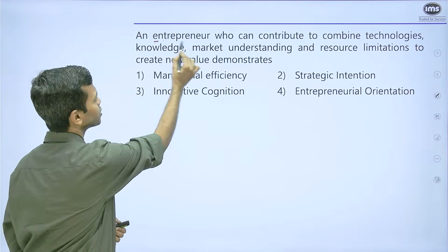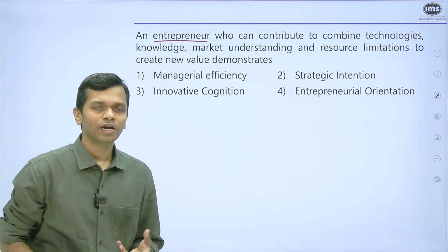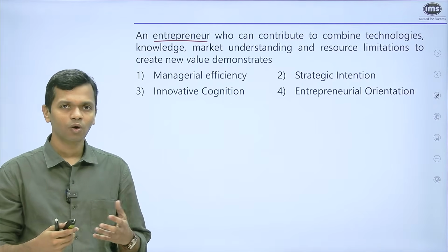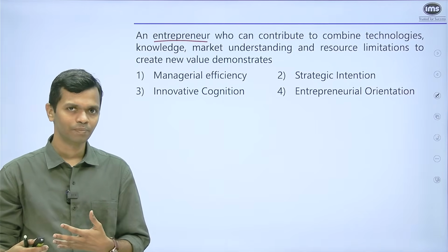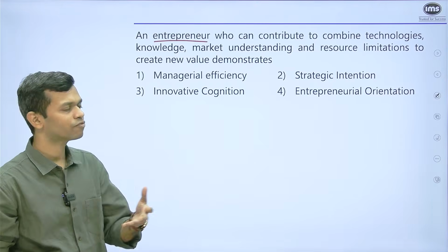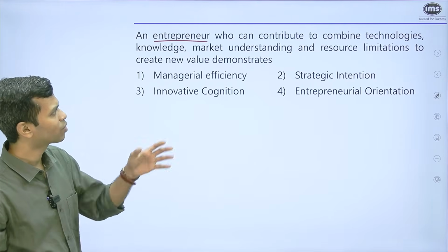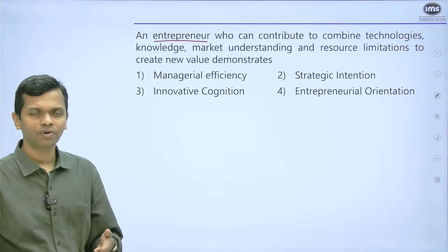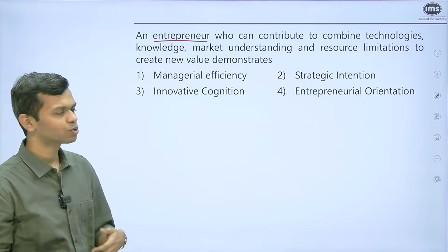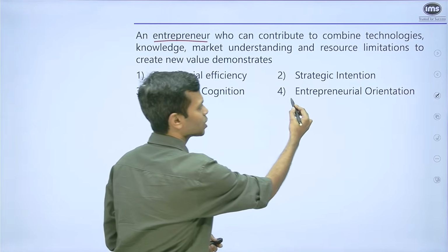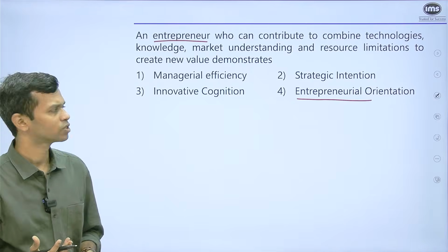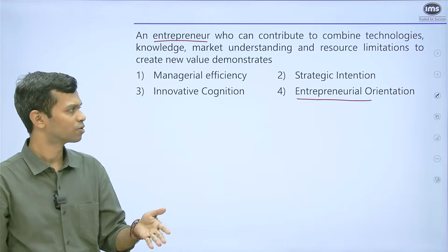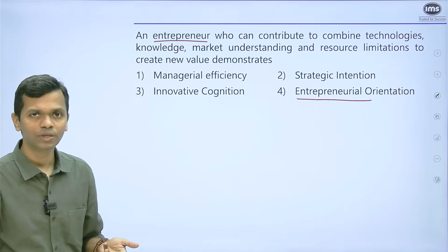So when you look at this word, which is entrepreneur, the word can be looked at from a firm perspective, that the entrepreneur is representing the firm, or you can think of it as a single individual. And depending on that, the answer varies a little bit. So when you read this, who can contribute to combine technologies, knowledge, market understanding, and all of that, basically an entrepreneur has to have an entrepreneurial motivation, right? So orientation when you think of it. So this particular option was a very direct answer that was given. So managerial efficiency is clearly wrong. I mean, you would not associate manager with an entrepreneur. Strategic intention possibly could be there.